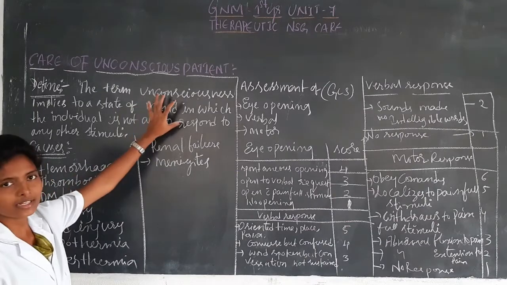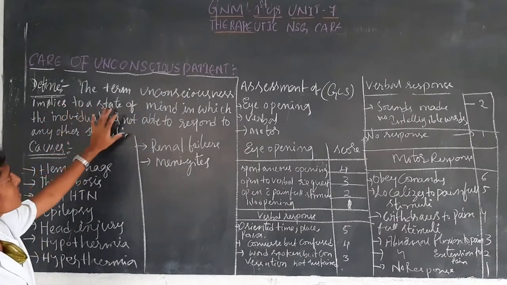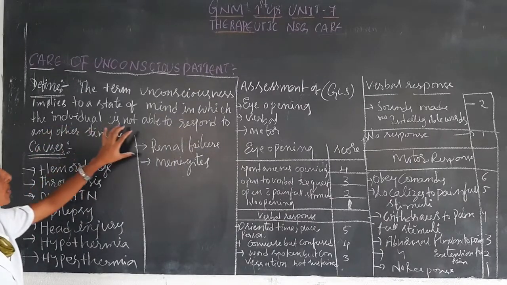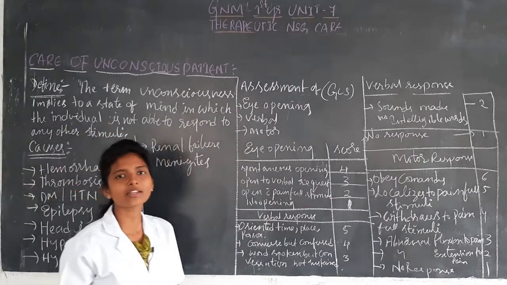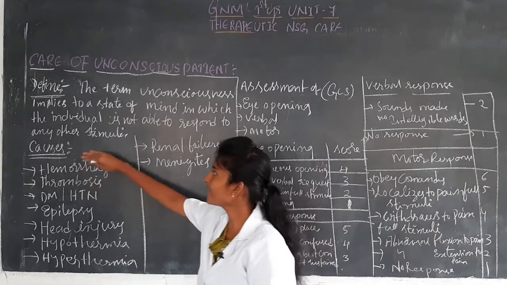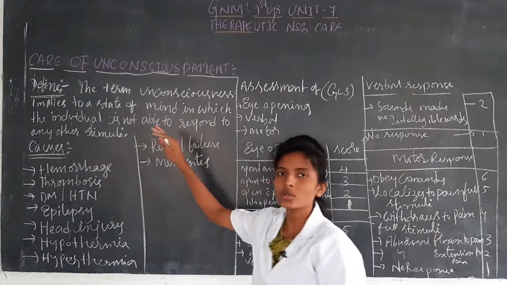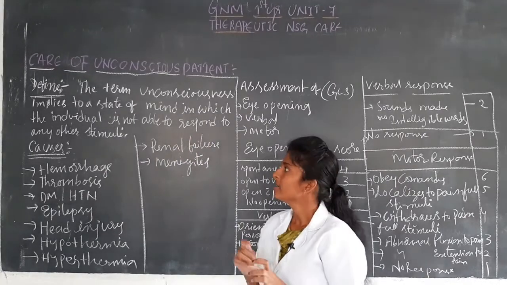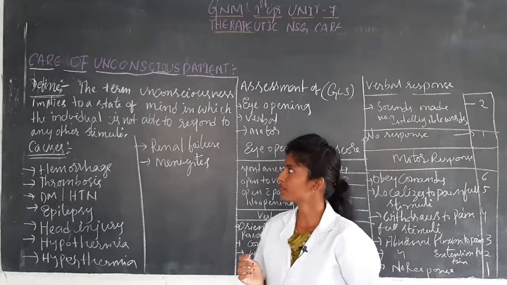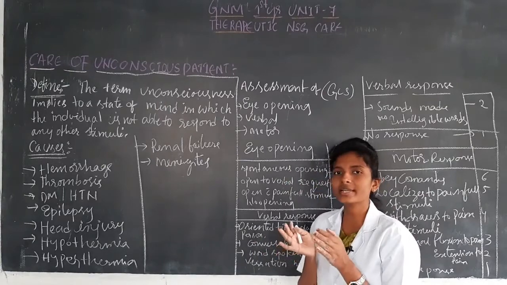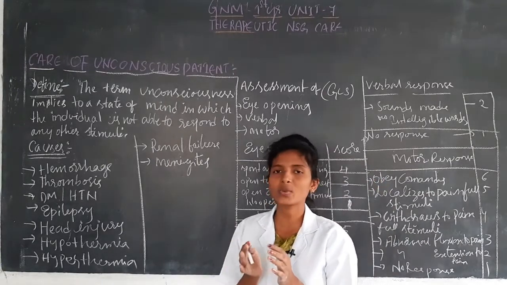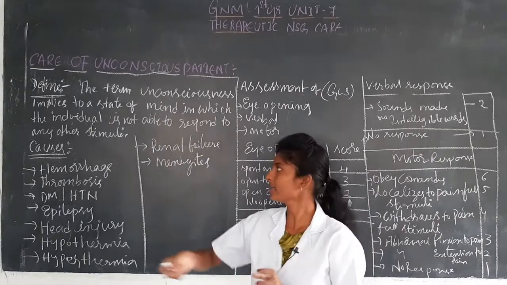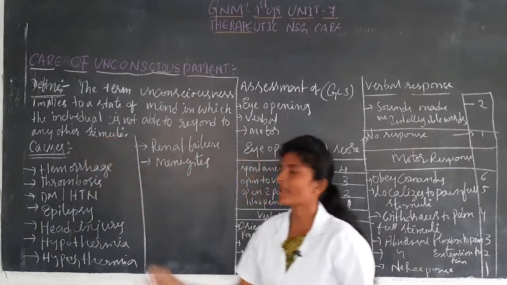The term unconsciousness implies a state of mind in which the individual is not able to respond to any stimuli.